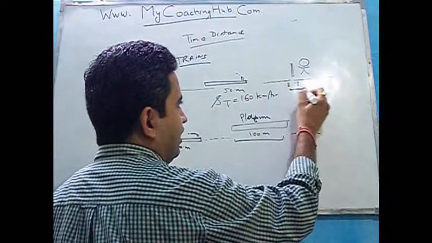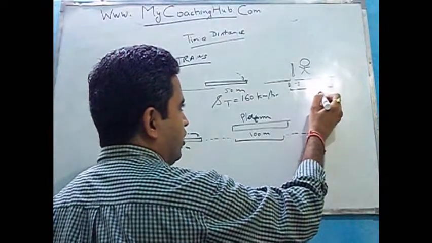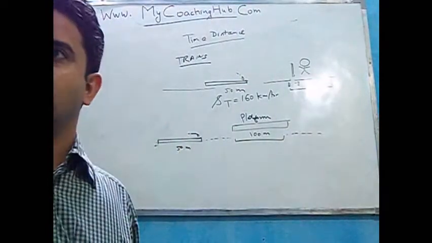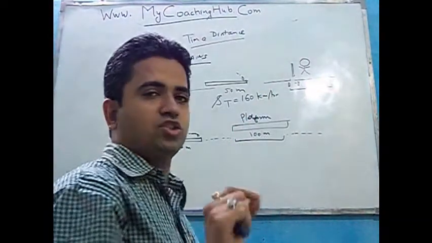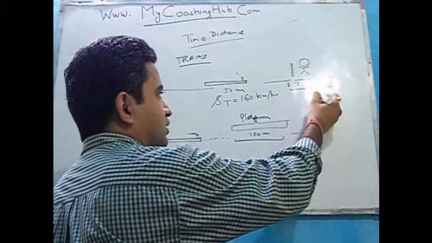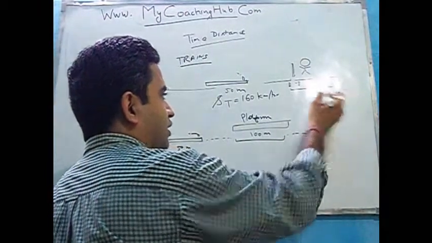So train का head will move 50 meters. So distance required to be travelled by the train to cross a small stationary object will be the same as the length of the train.